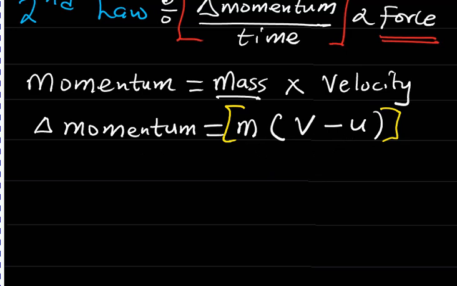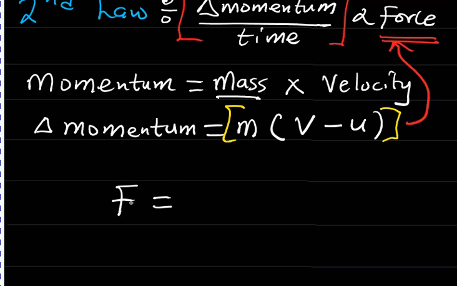So let's see how we can now apply it to Newton's law. According to Newton's second law, the force applied is proportional, and the constant of proportionality is 1, so I'm not going to bring in any constant.